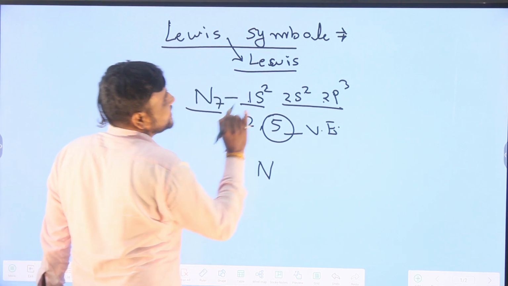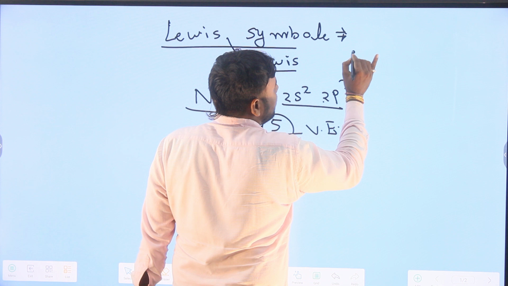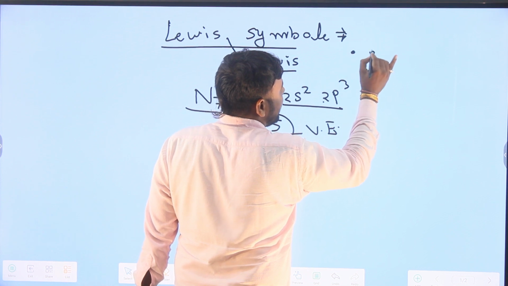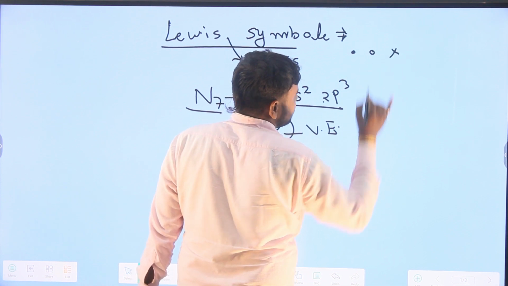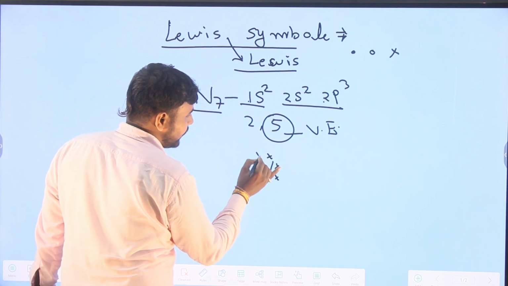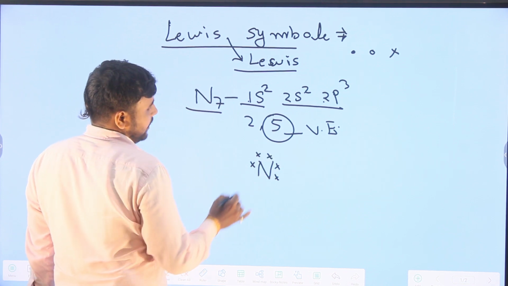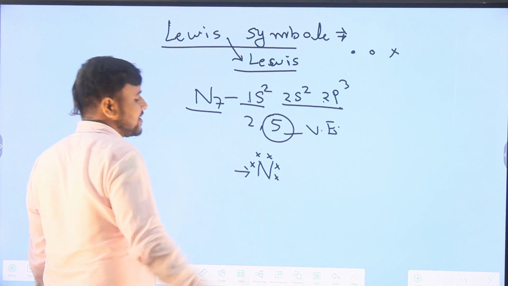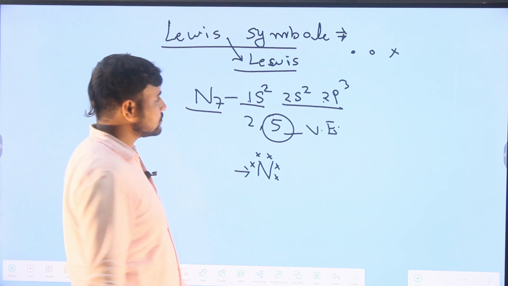According to Lewis symbols, we represent the electrons by a dot, a circle, or a cross. So we represent 1, 2, 3, 4, 5. That representation is known as the Lewis symbol.